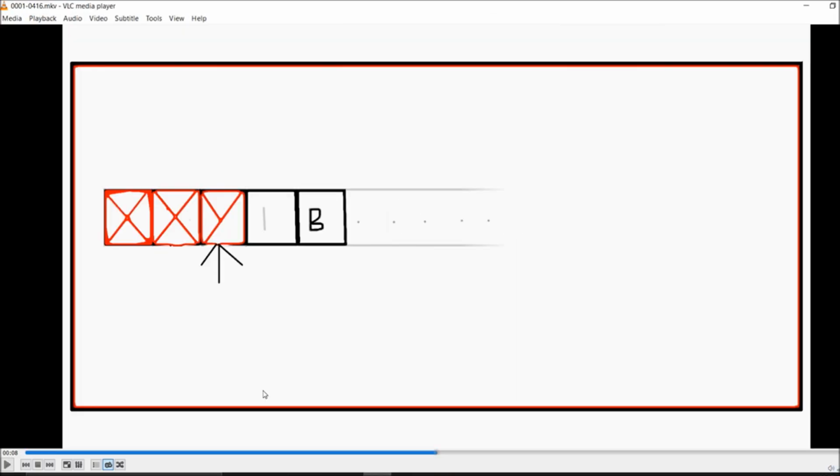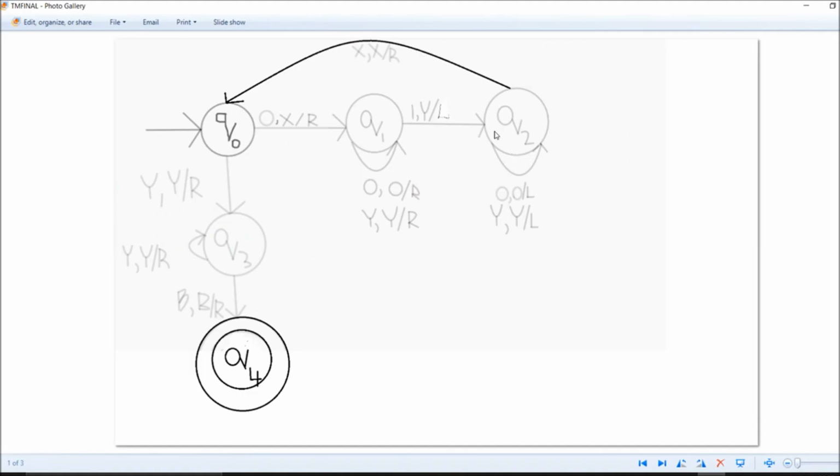Can see what happens here. I've just gone through this x. Okay, so I'll just show you. Suppose I reach the Q2 state. Originally what they are saying is, if you got 1, you should move to the left. And suppose if I get 0, it should still be that I move to the left.